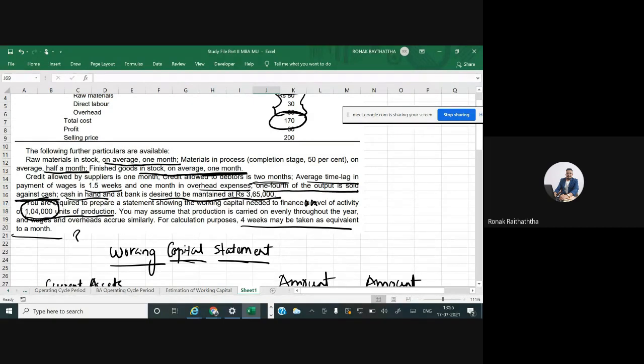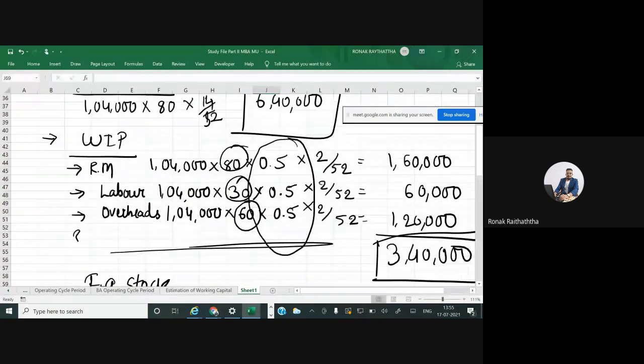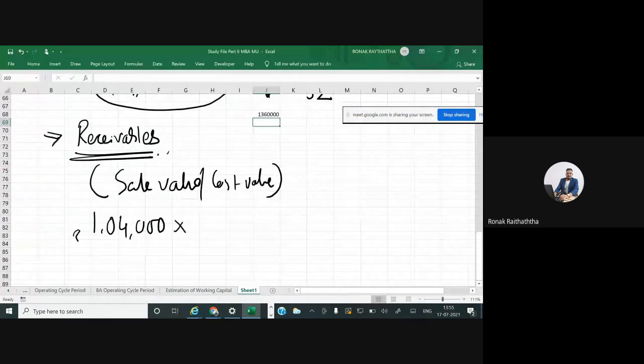So only 3/4 of output will be sold on credit basis. So I am multiplying this 1,04,000 with 3 divided by 4, because 1/4 is anyway on cash. So there will be no credit on that. Now, whatever amount you get, you will multiply that with the total cost of sales per unit, which is 170. There is no selling and distribution, so that means COGS becomes your cost of sales too.